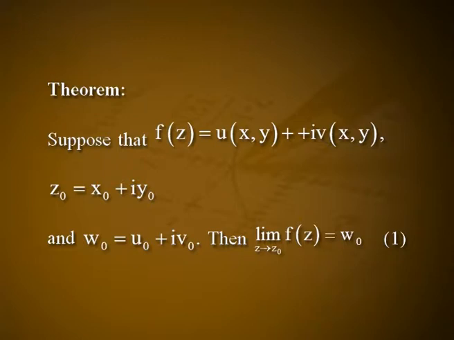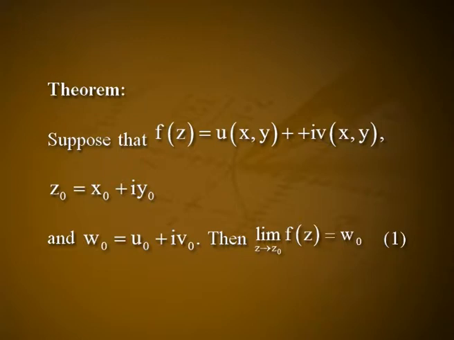Thus, by letting z approach the origin along the real axis, we would find that the desired limit is 1, and approach along the imaginary axis, on the other hand, yields the limit minus 1. Since a limit is unique, we can conclude that limit z tending to 0 z by z bar does not exist.